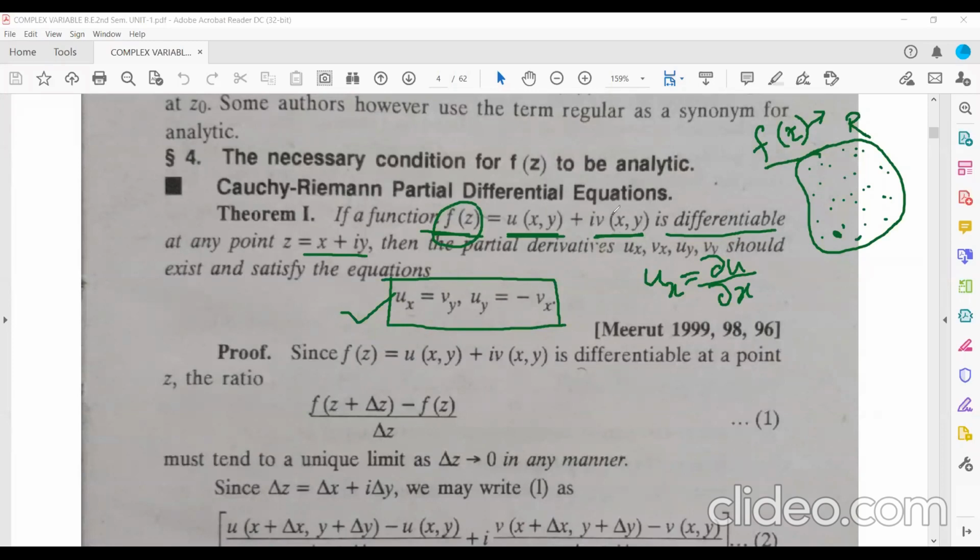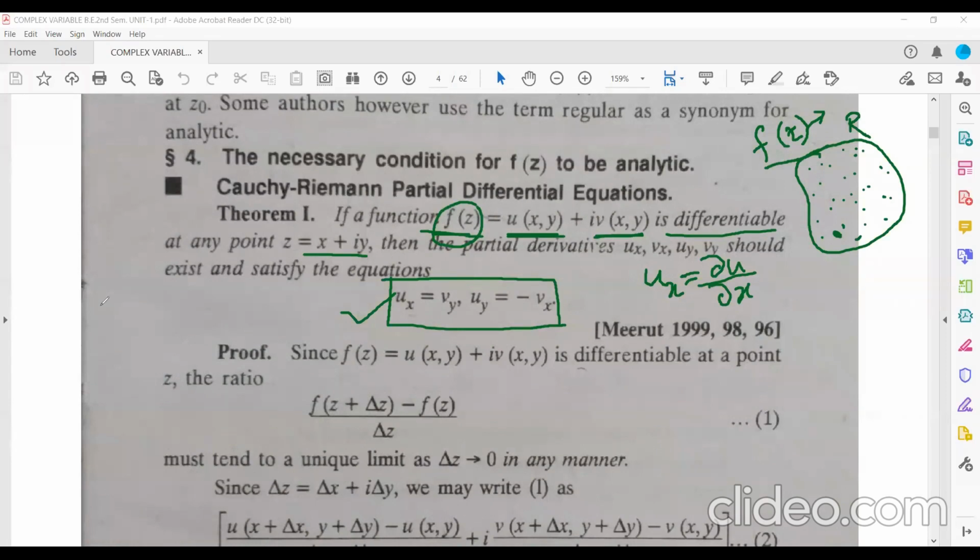Otherwise, if u and v are not differentiable, you can't say that f(z) is differentiable. So what I'm trying to say here is that u and v are differentiable, and u and v are functions of two independent variables.